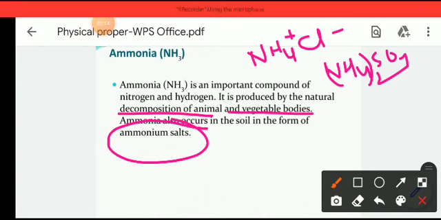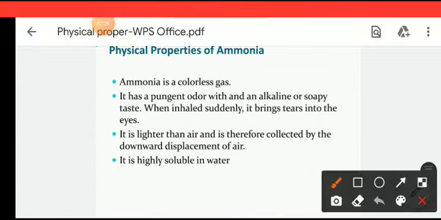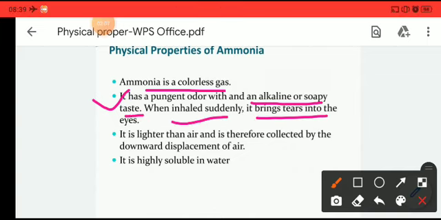Let's move to today's topic, that is the physical properties of ammonia. So what are the physical properties of ammonia? Let's discuss. Ammonia is a colorless gas. As you know, we cannot see ammonia in our environment with our naked eyes. So ammonia is a colorless gas. It has a permanent odor and an alkaline or soapy taste. When inhaled suddenly, it brings tears to our eyes.